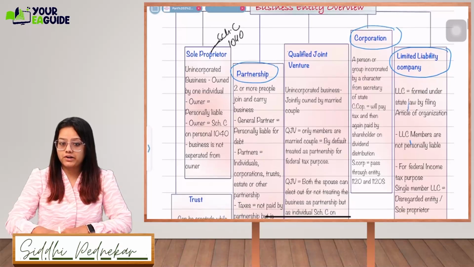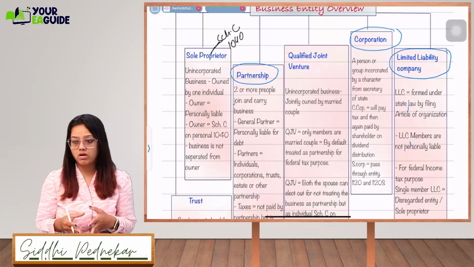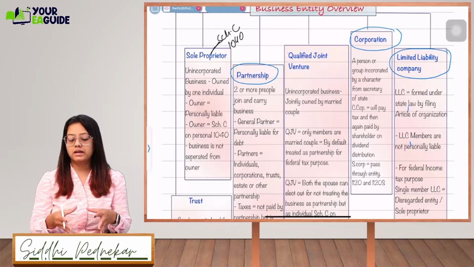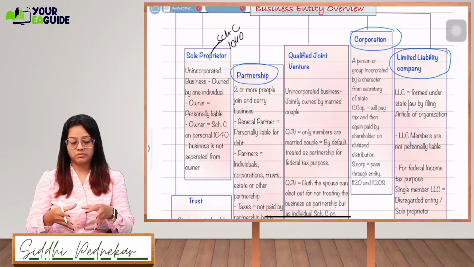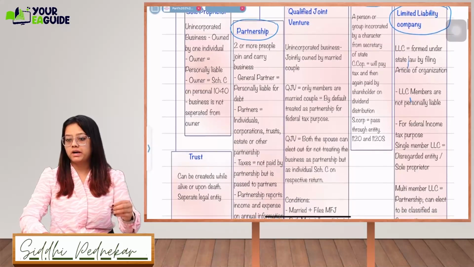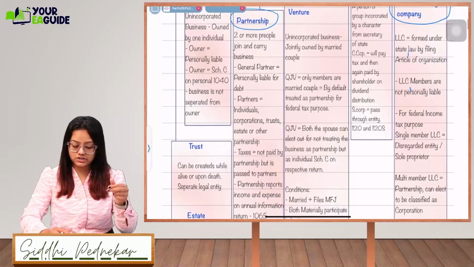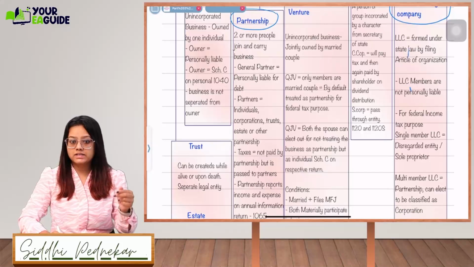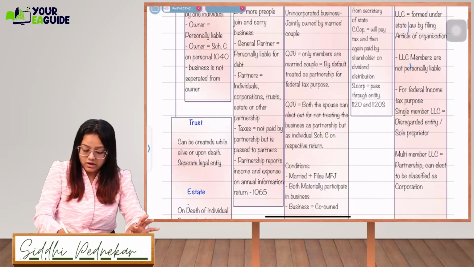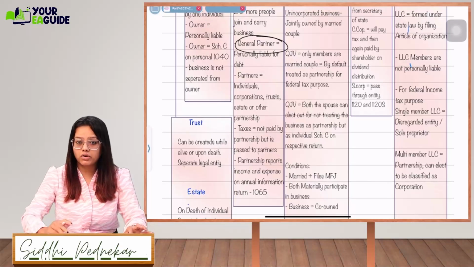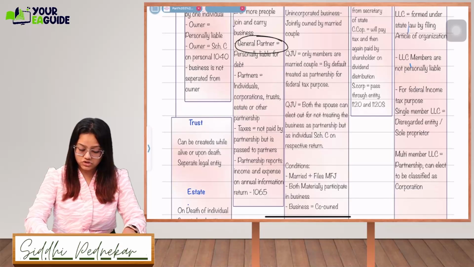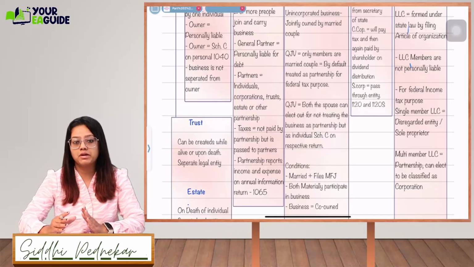Second is a partnership. Partnership is what we commonly call when two or more persons join together and start a new business. They come into a partnership. Now in US taxation we have bifurcated it; we have already studied that partnership will be of two categories. One is general partnership, and second is limited partnership, where one will be the general partner. A general partner is one who is wholly and solely personally liable for the debt.